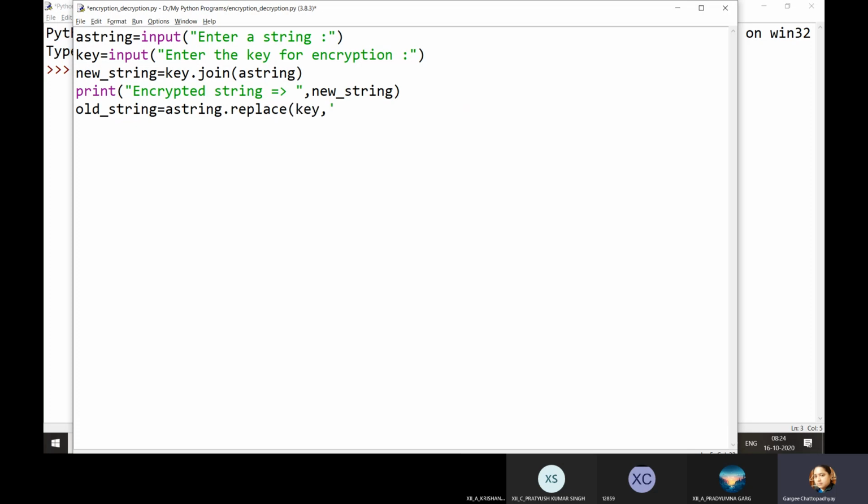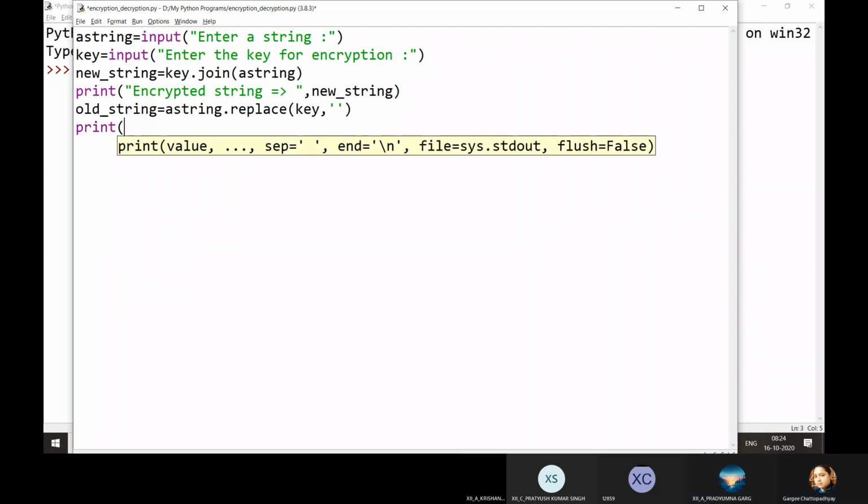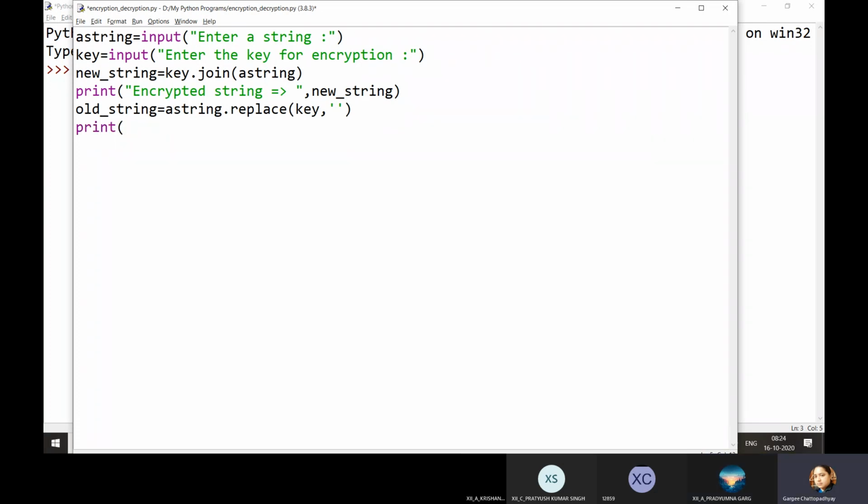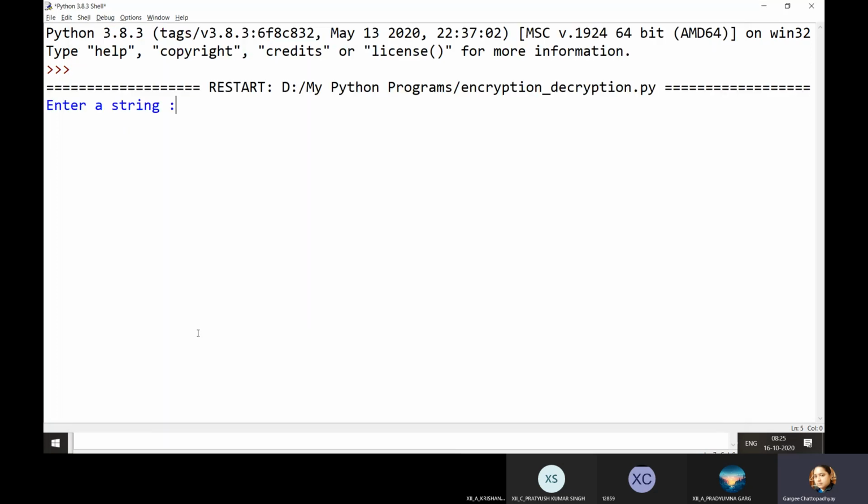Key. With what? With an empty string. Okay. Now we are going to write decrypted string is your old string. Okay, let's run the program and check.